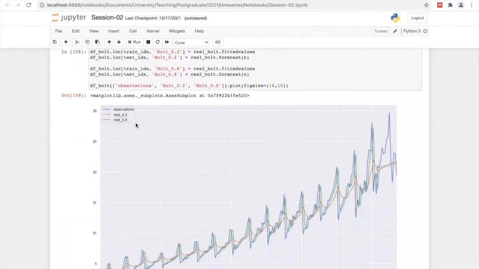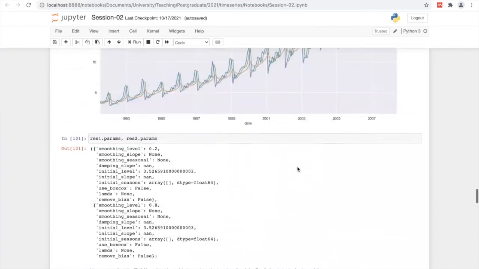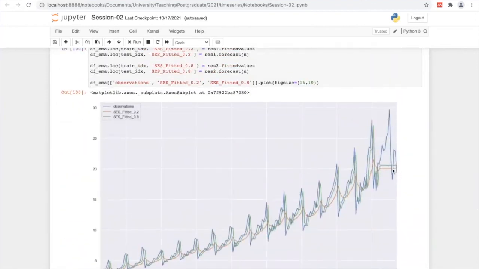Let's see what happened. See Holt 0.2, 0.8. The same thing happened as before: once the parameter reaches 1, it follows most probably the original data set, but the other way around, once the value gets near 0. But here, from here to here, you can see we have some trend, linear instead of a horizontal line. Previously, see, it's totally horizontal.